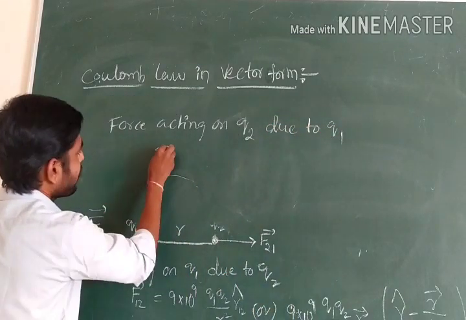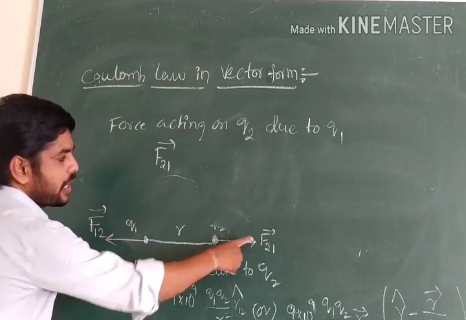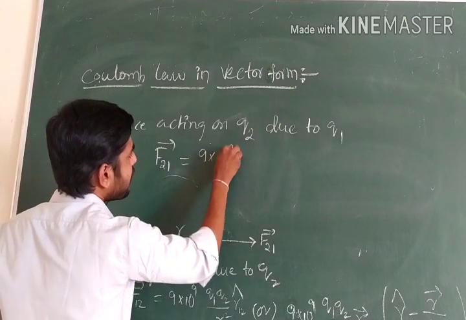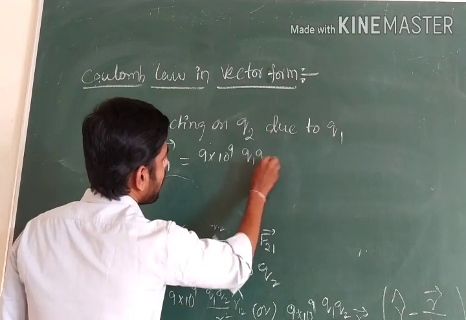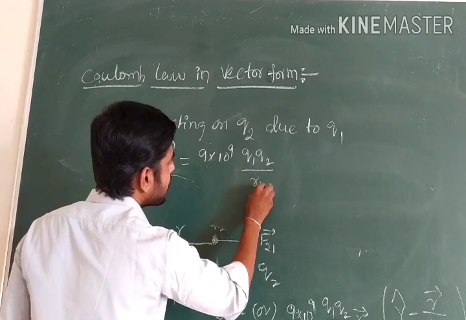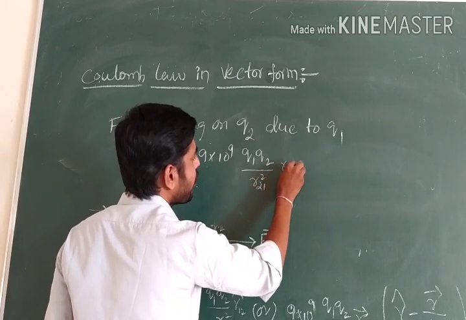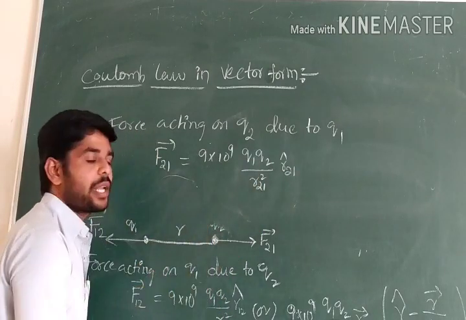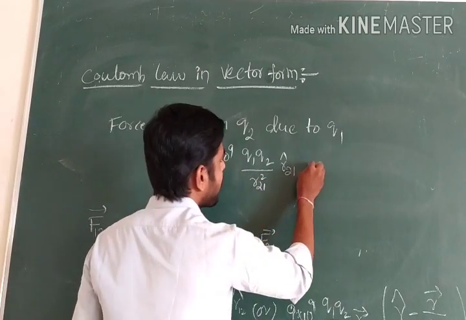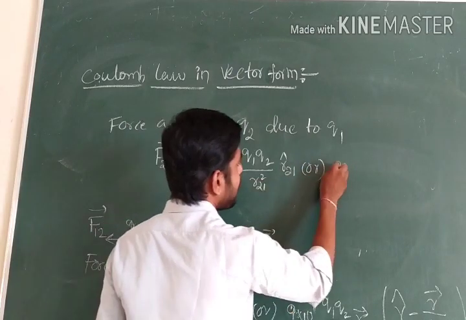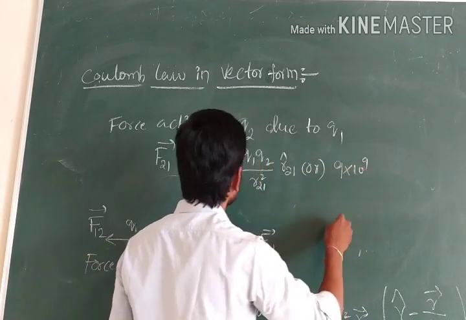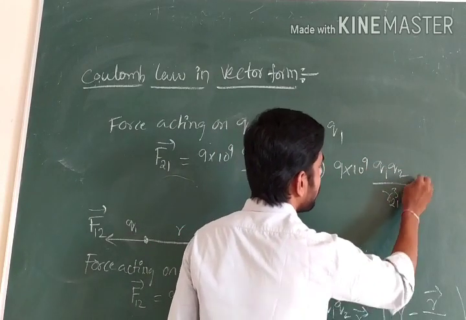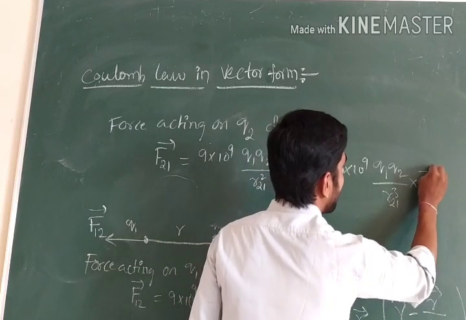The effective force formula is F21 bar equal to 9 into 10 to the power of 9, Q1 Q2 by R21 square, into R21 cap. Why is it a unit vector? Because we need a particular direction, that's why I wrote it like this. Or we can write this equation: 9 into 10 to the power of 9, Q1 Q2 by R21 cube, into R21 bar.